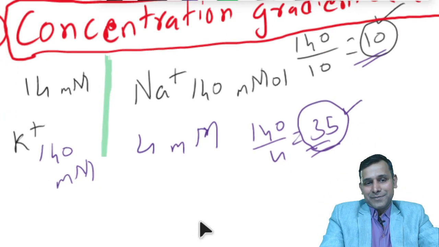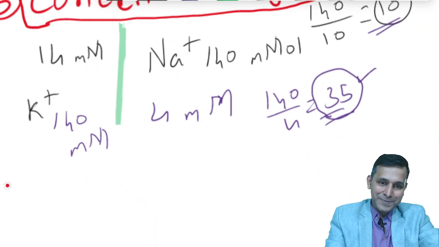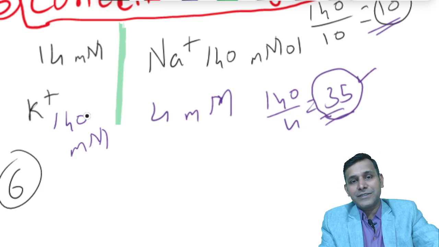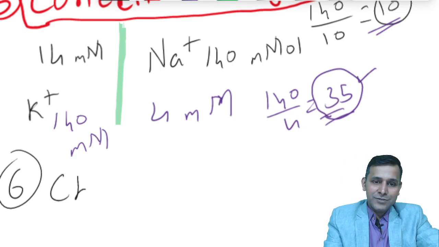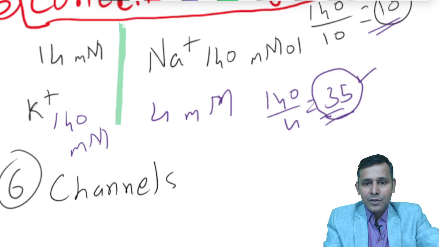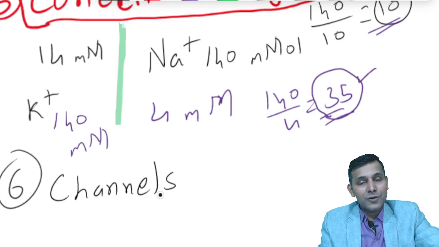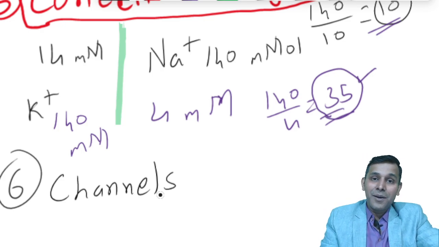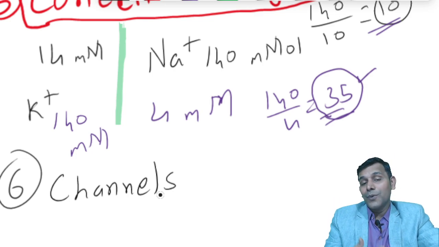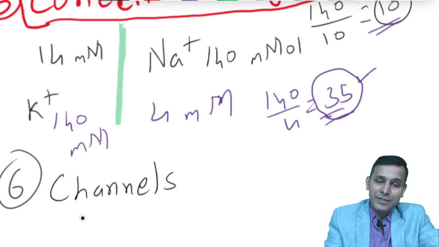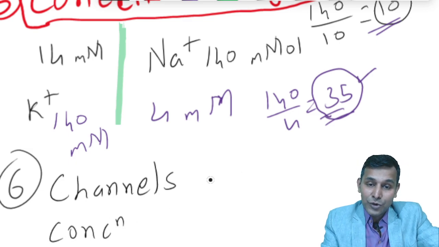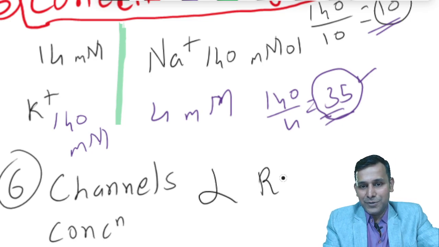The sixth one, the sixth factor. Let us go with the sixth factor. The presence of channels. Now, more the channels, more will be the rate of diffusion or lesser the rate of diffusion? Obviously, more the channels available, more will be the rate of diffusion. So, the channels concentration, or you can say channel number. So, more the channels, more is the rate of diffusion.